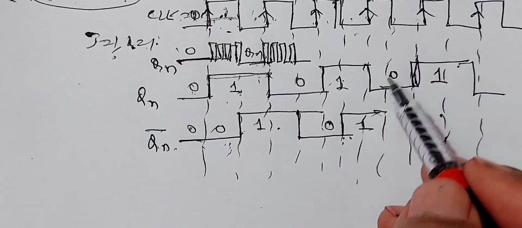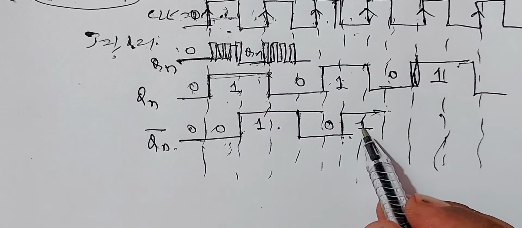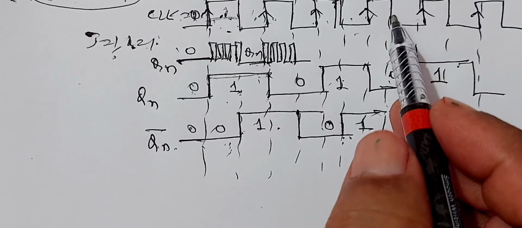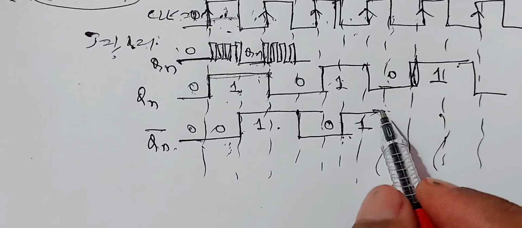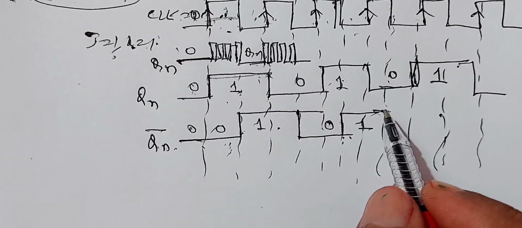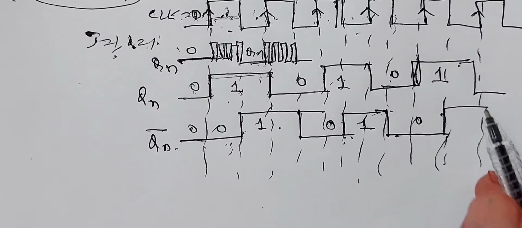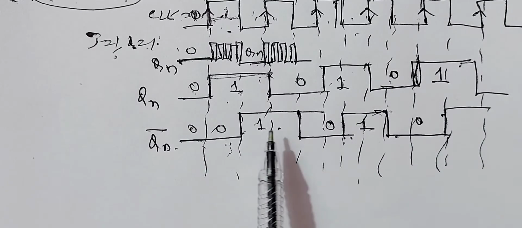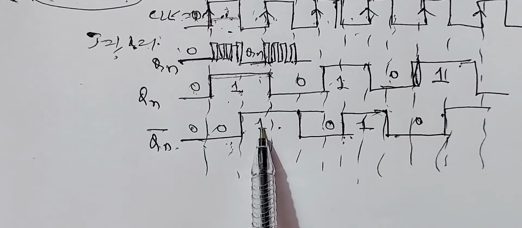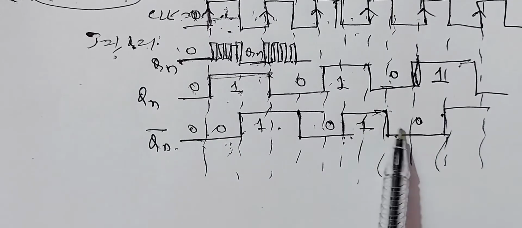During this negative clock pulse, output was 1. Therefore, when this negative clock pulse enters, it is positive for the second one and the state changes. Therefore, it goes to 0 and remains 0. That means there is a change of state from 0 to 1, 1 to 0, 0 to 1, 1 to 0.